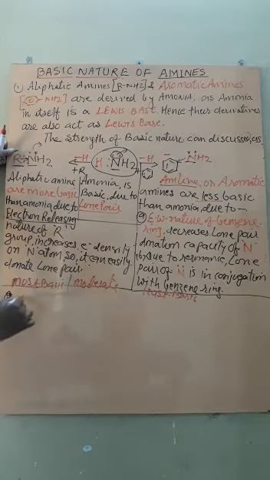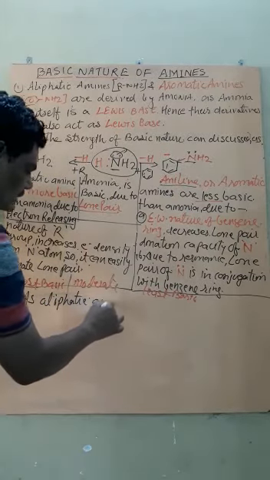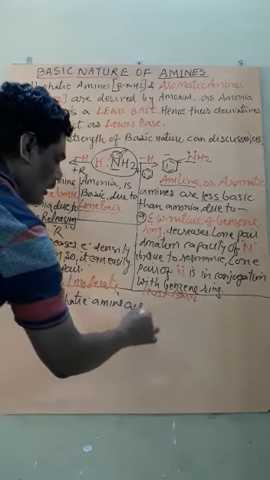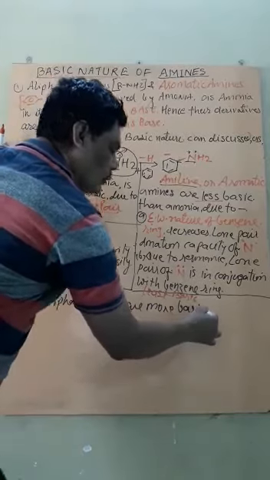As aliphatic amines are more basic, why?